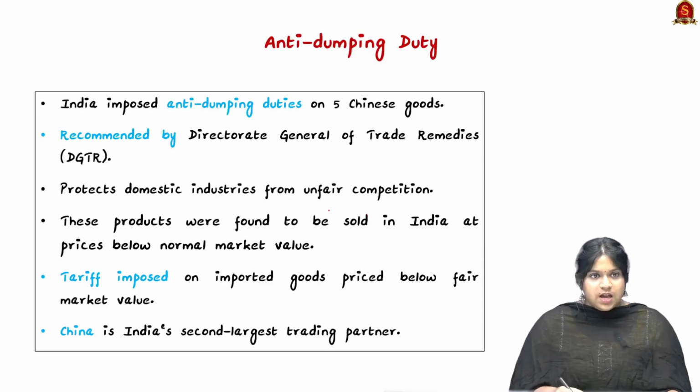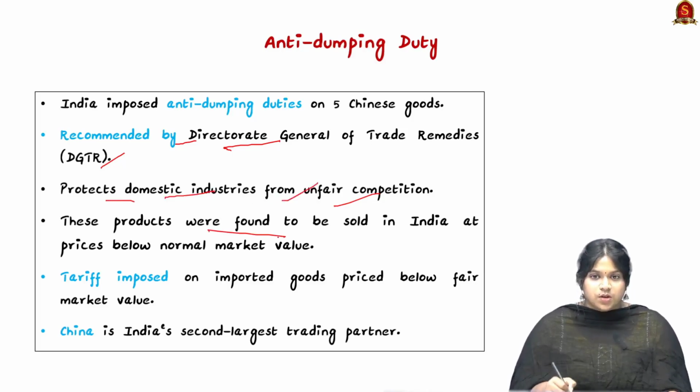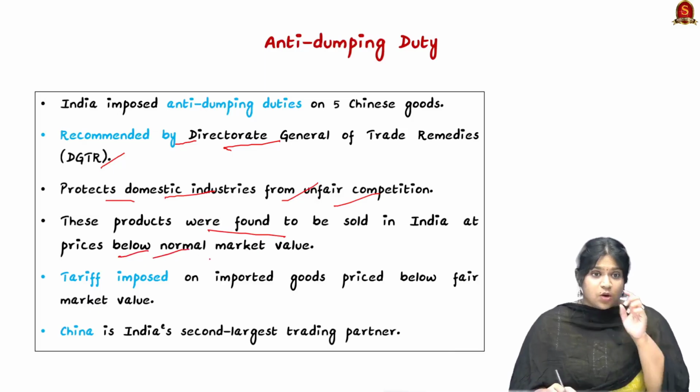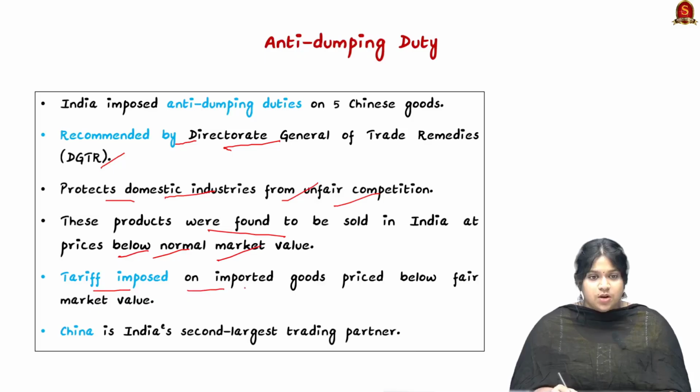Here India has imposed anti-dumping duties, as recommended by the Directorate General of Trade Remedies. It protects domestic industries from unfair competition. The products were found to be sold in India at prices below the normal market value, so tariffs have been imposed on imported goods priced below fair market value.